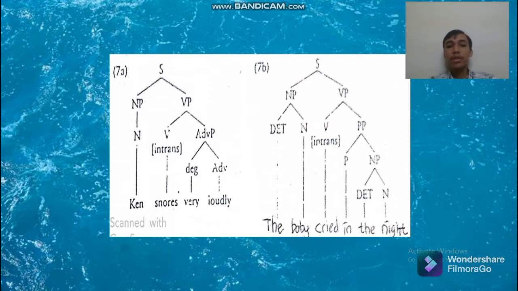The second sentence is divided into noun phrase and verb phrase. The is a determinant and baby is a noun of the noun phrase. And then the verb phrase is divided into cried as intransitive verb, and prepositional phrase, which is divided into preposition, that is in, and noun phrase, which is also divided into the as determinant and night as noun of the noun phrase.